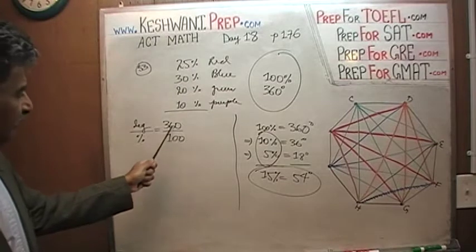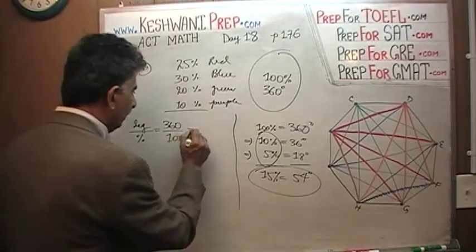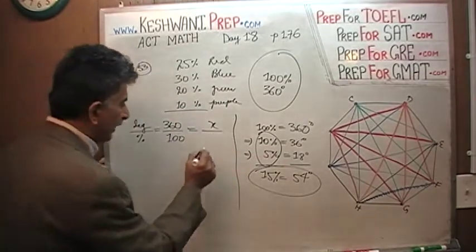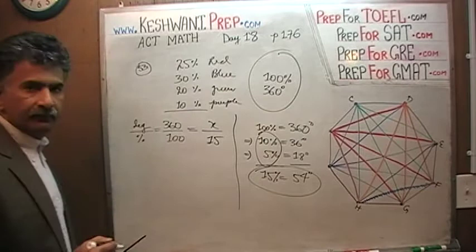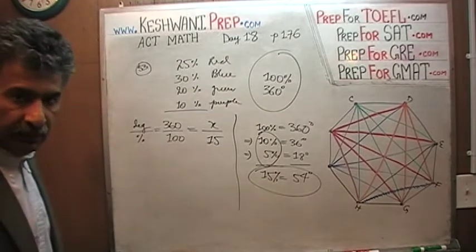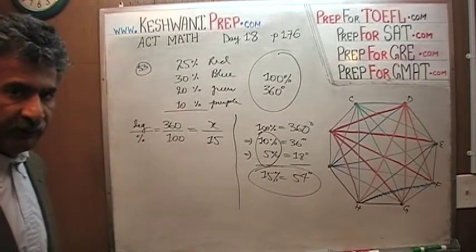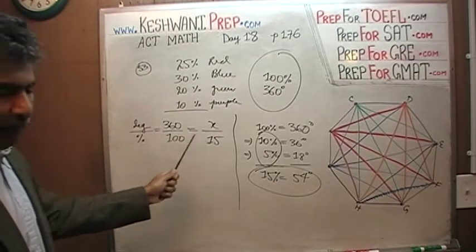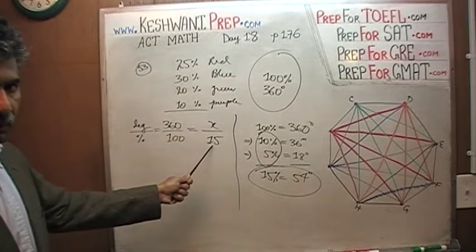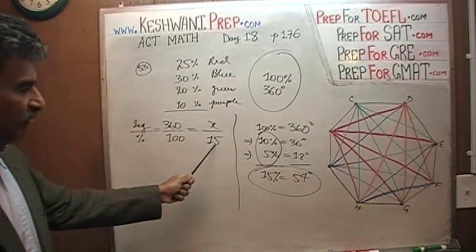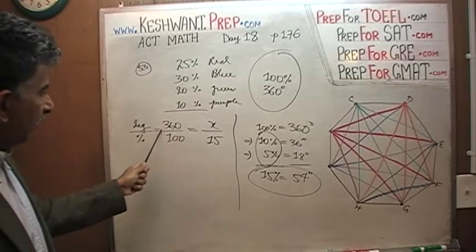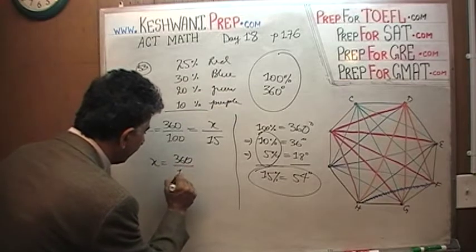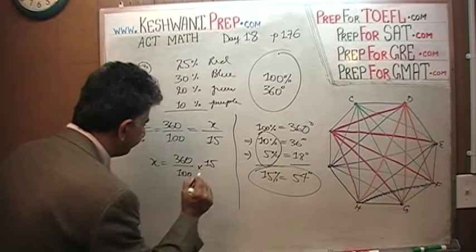There will be repetition. It's just 360 over 100 has to equal x. And the question is, how many degrees are there in a sector that comprises 15%? That's it. And we just solve for x. That's all it is. This is more of a traditional way, as I said, setting it up as a proportion problem. All we have to do is multiply both sides by 15. When we multiply both sides by 15, this 15 we will get rid of, and it will reappear. This 15 from the bottom will reappear on the top on this side. So x equals 360 over 100 times 15.